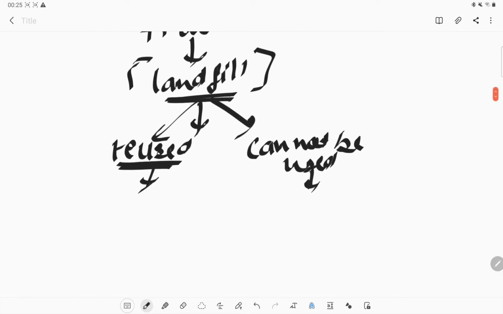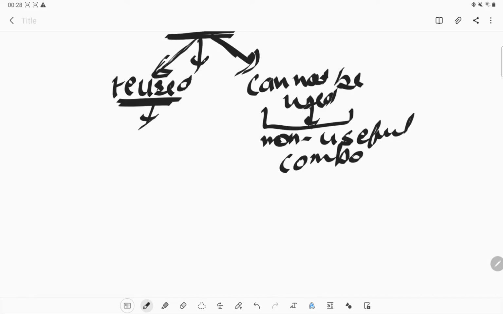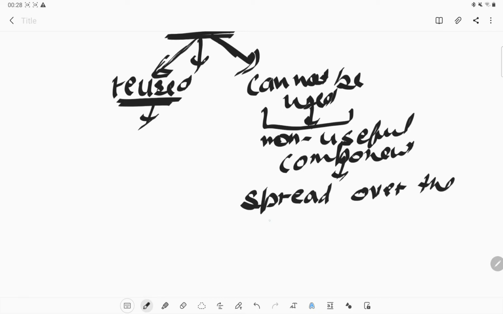So here they do the separation of the substances. The non-useful components we separate out, and we can spread them over the landfill area.